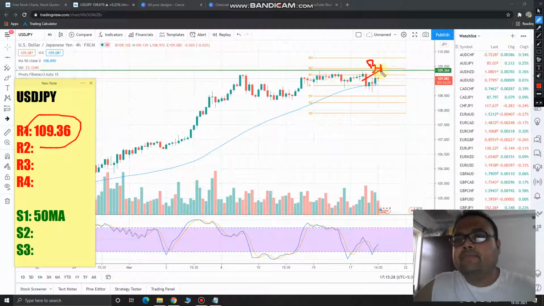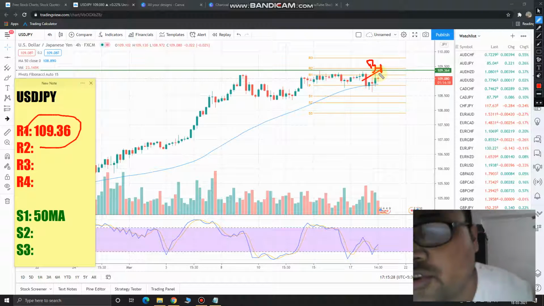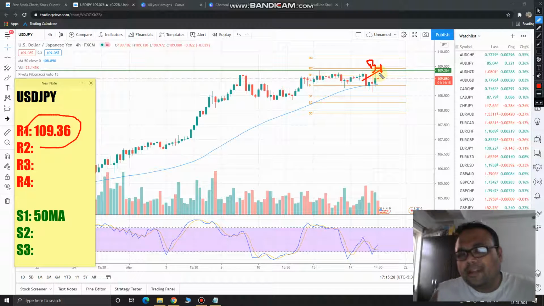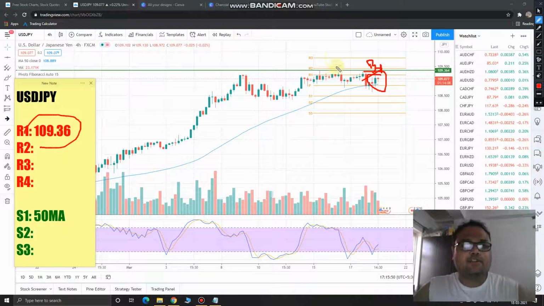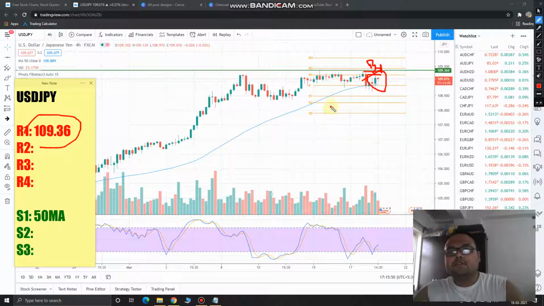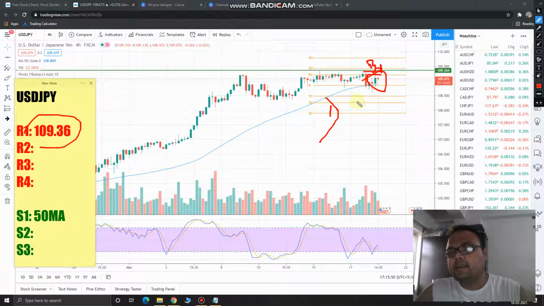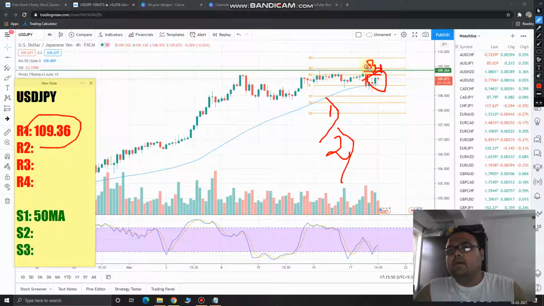In case the market fails to break this line, then just wait and watch. And if you want to take a small risk, then you can enter right now, because the market is still respecting the support of the 50 moving average. So these are the two strategies. First, you can take a risk by entering here, and the second strategy is to enter above this line for the safest entry possible.